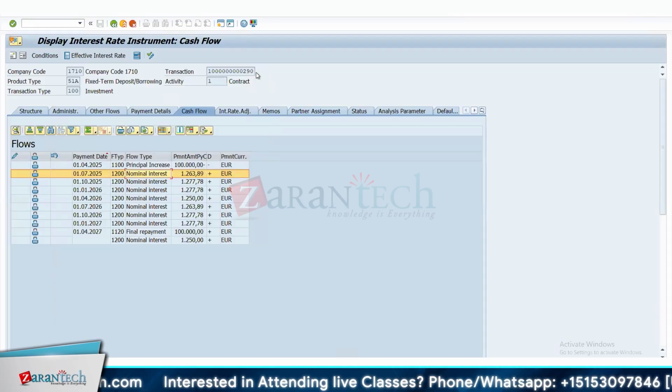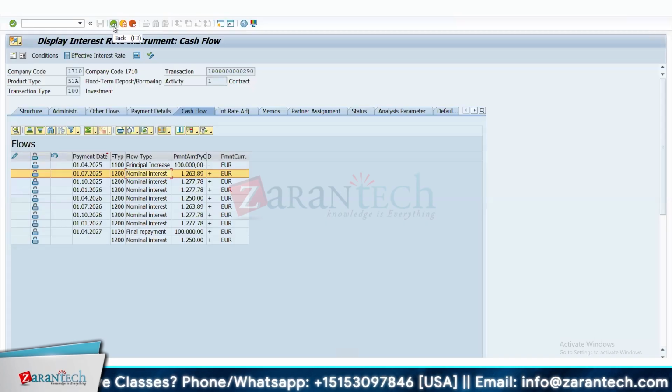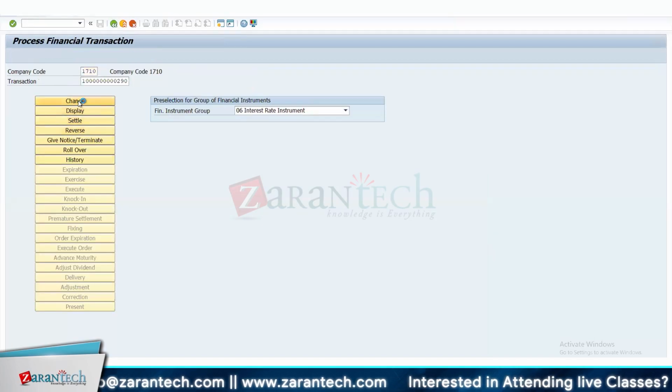So let's post one entry for the deposit, because you are doing a fixed term deposit. Let's do a posting for that fixed term deposit, because at that point of time, the real transaction is happening. I believe at that point it will convert the 100,000 euro to 106,000 USD. That's my understanding. And if you don't want to pick up the current rate, there's another way. Let me show that to you.